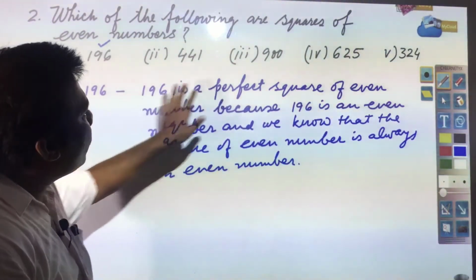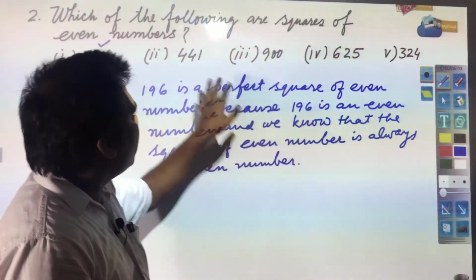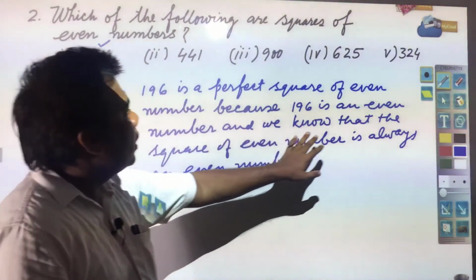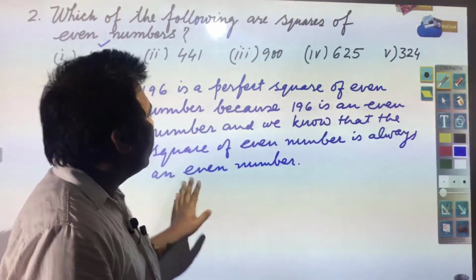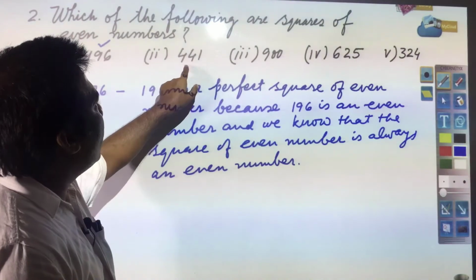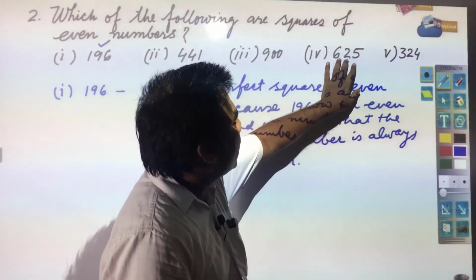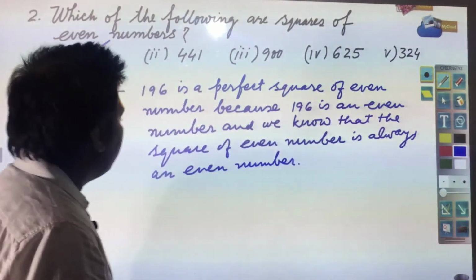441 will not be a perfect square of an even number because 441 is an odd number, and we know that the square of an even number is always an even number. So, this is not a perfect square of an even number because this is an odd number. The same answer will be there for 625.